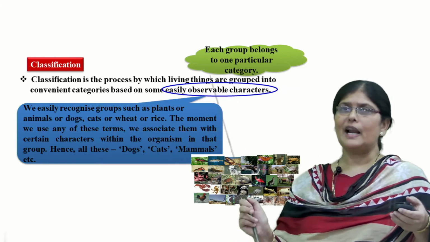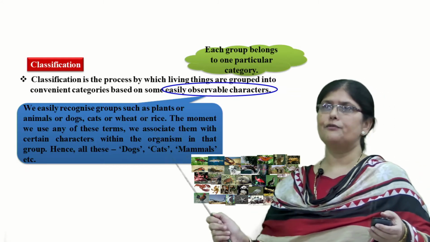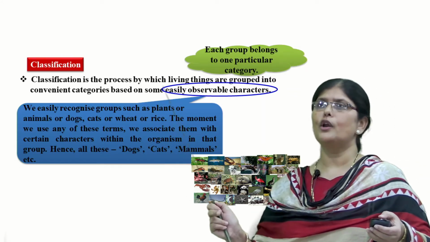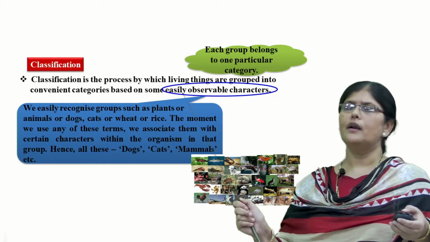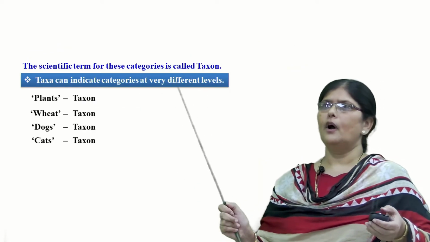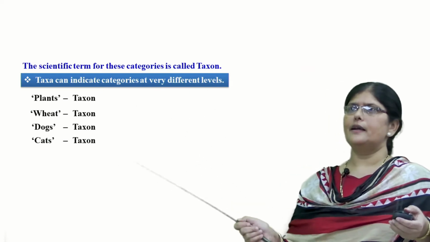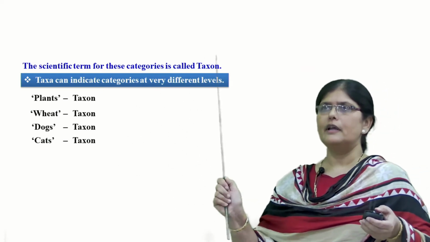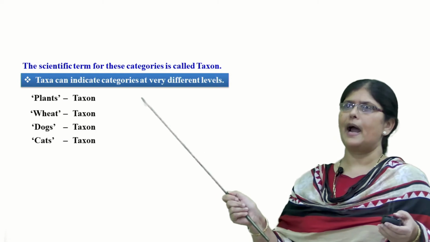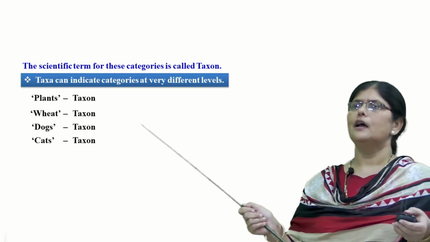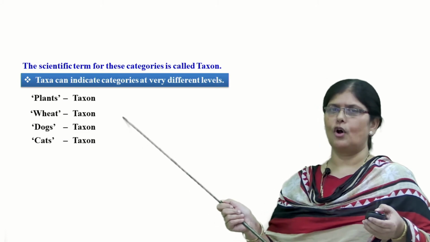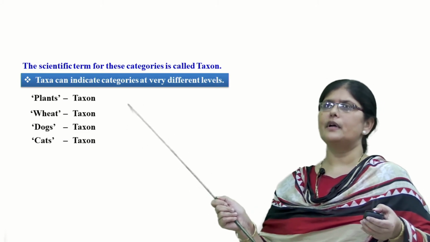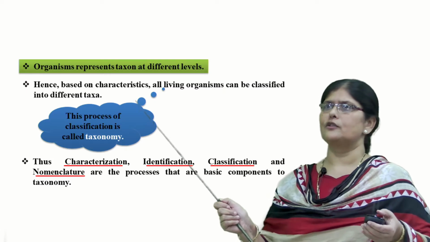So when you classify the living organisms, we classify them into different groups, or categories, and each group belongs to one particular category. Now you can see here the different categories the living organisms are defined into, like plants, wheat, dogs, cats. All these categories in biology are called taxon. Every category is given a term called taxon.